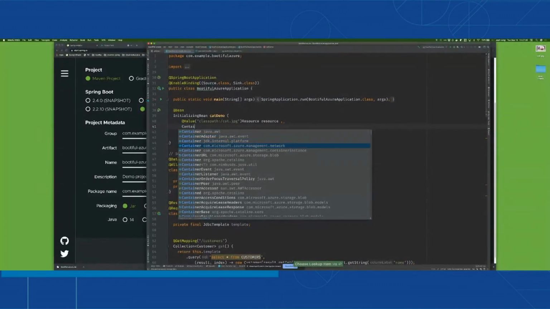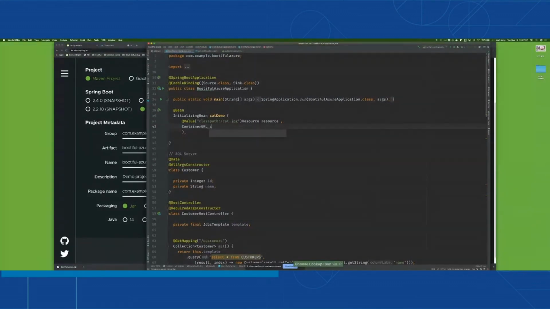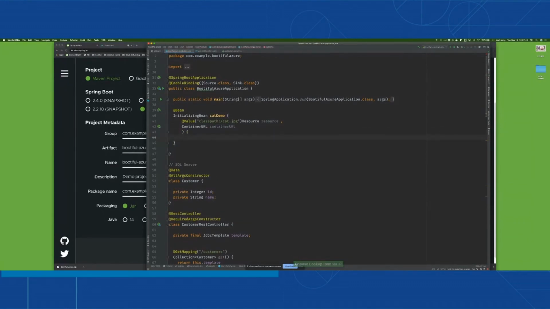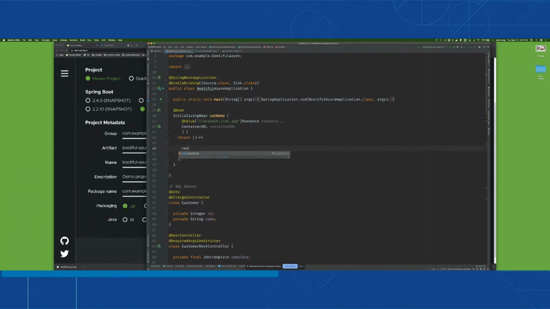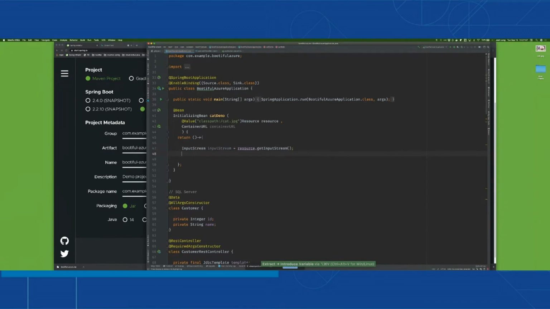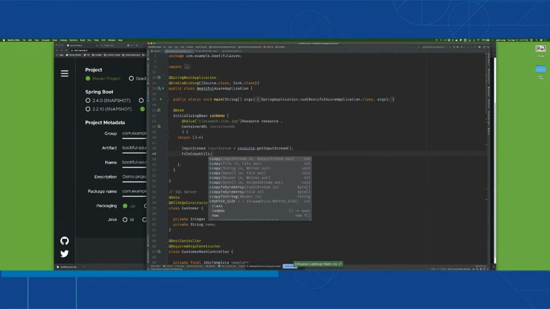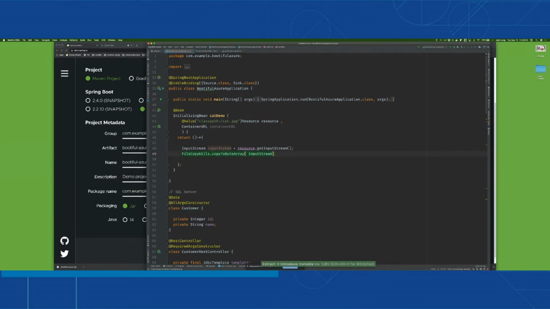This is an Azure Storage blob thing that Spring Boot will automatically configure because of the auto configuration that was developed by the team. And so this now I can reference. I want to get the bytes from that resource. So the first order of business is resource.getInputStream. And with that input stream, I want to turn it into bytes. So I'll say FileCopyUtils.copyToByteArray(inputStream). Here's this, and I'll get the bytes.